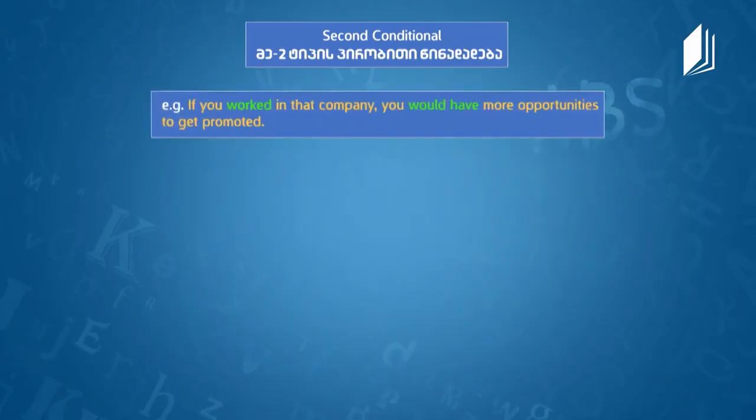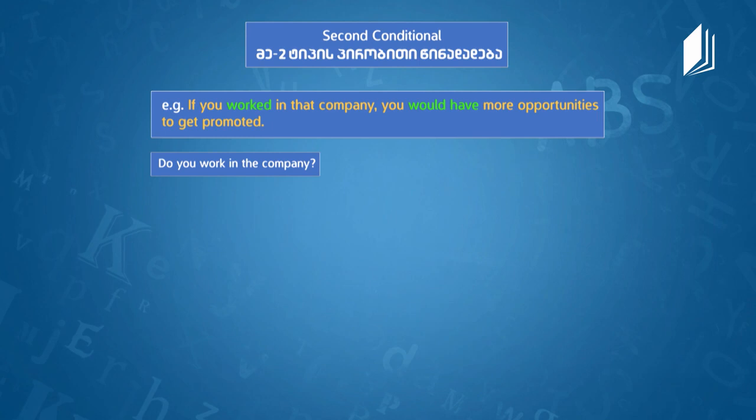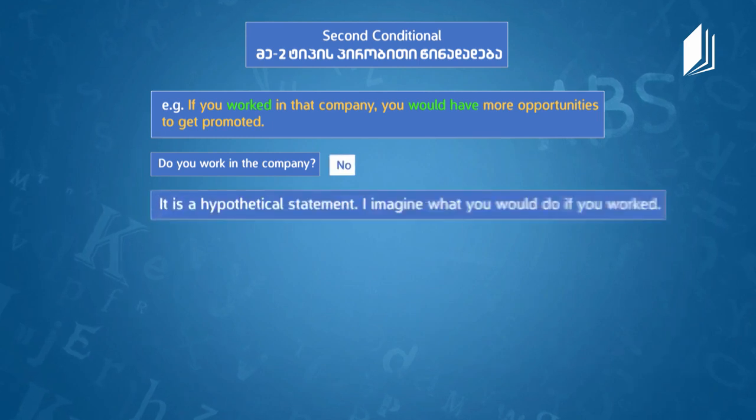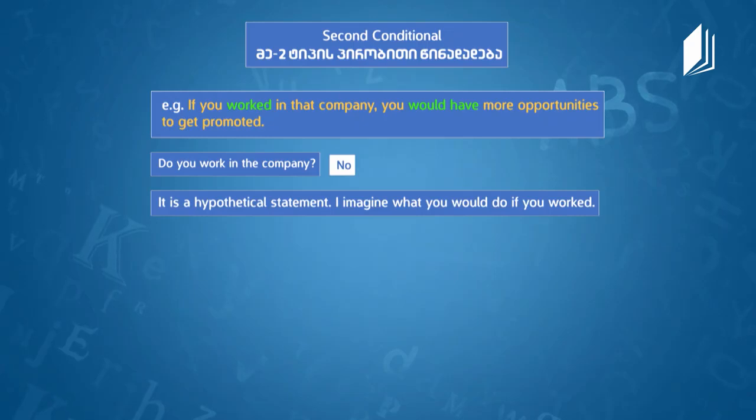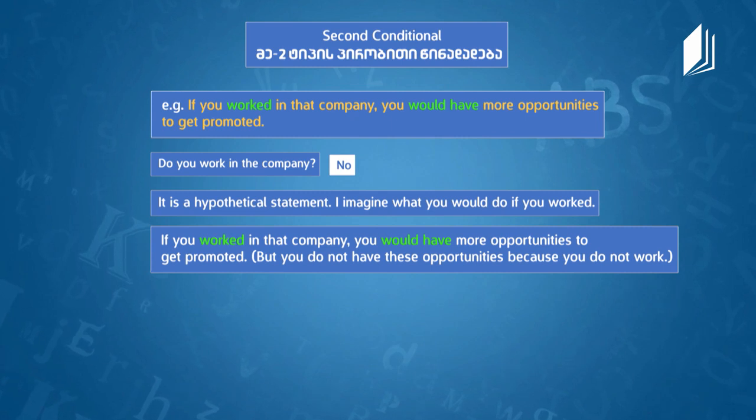If you worked in that company, you would have more opportunities to get promoted. So, do you work in that company according to this sentence? No. You don't. So, it's a hypothetical statement. So, I imagine what would you do if you worked. So, if you worked in that company, you would have more opportunities to get promoted. But you don't have these opportunities because you don't work, right? Like working for Elon Musk or something.